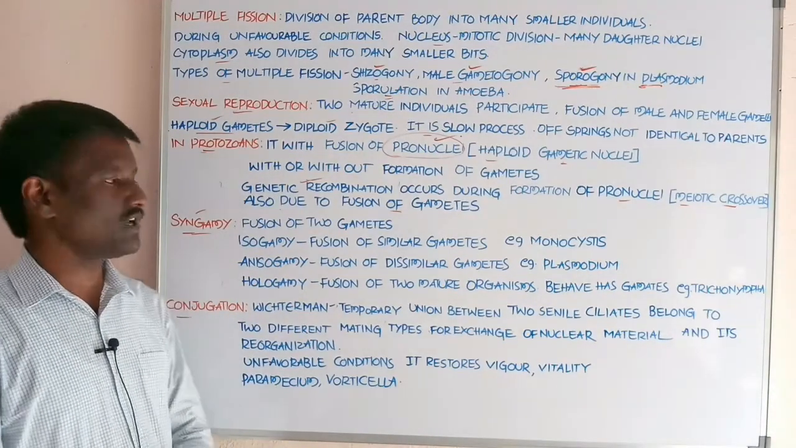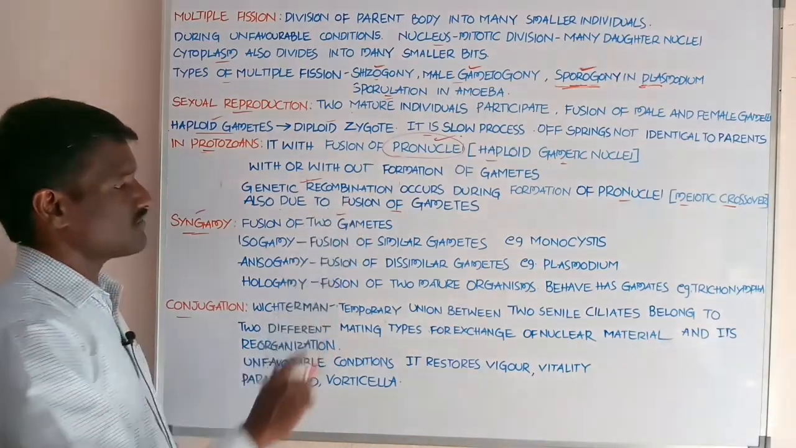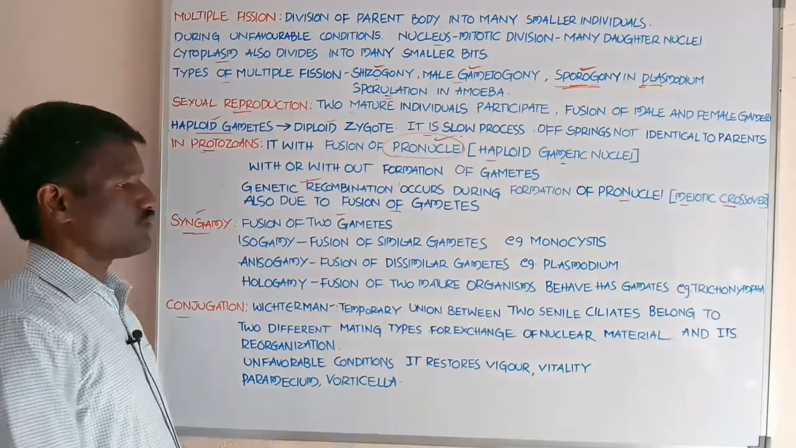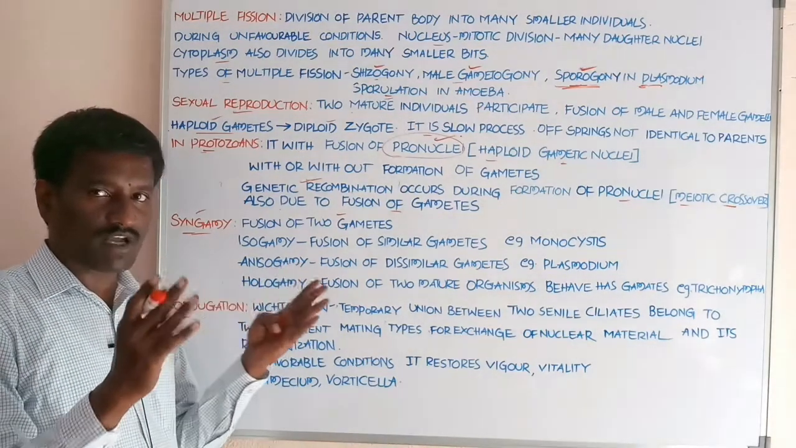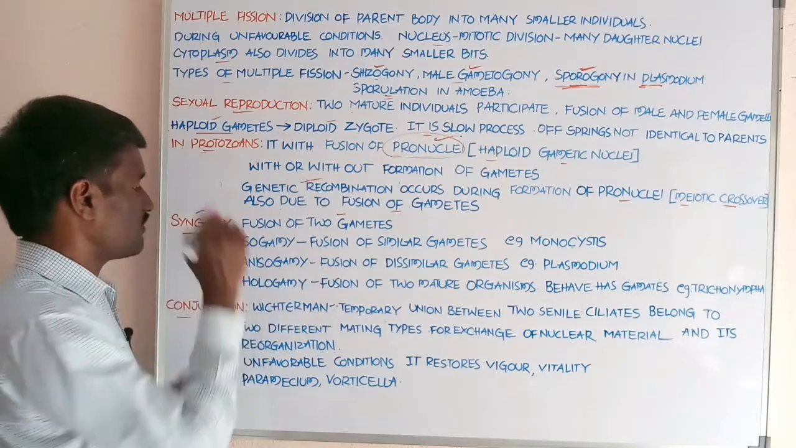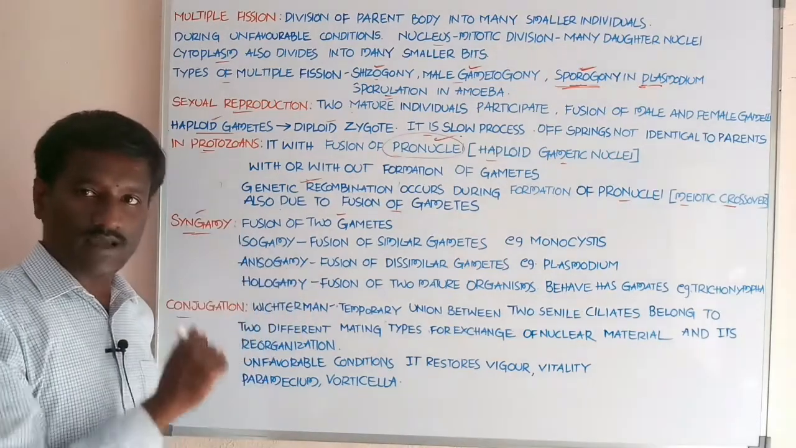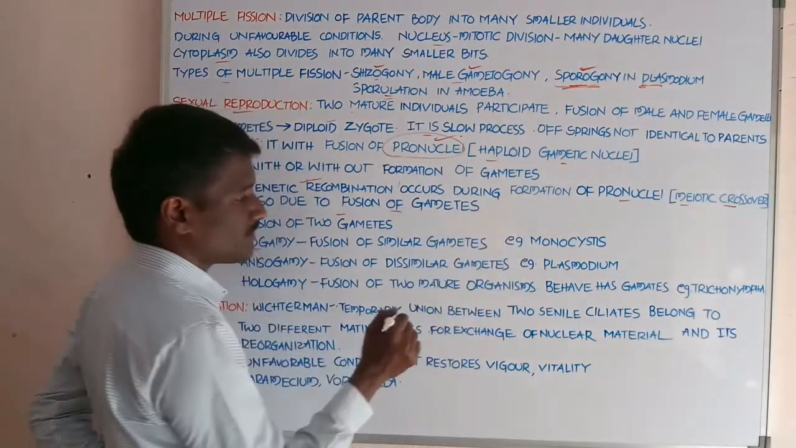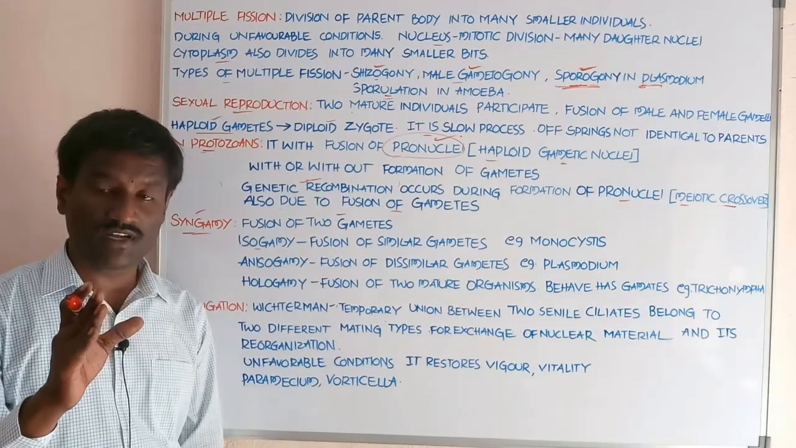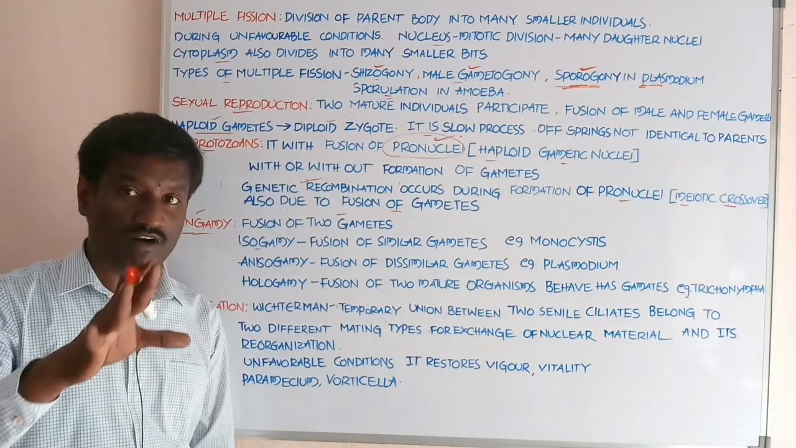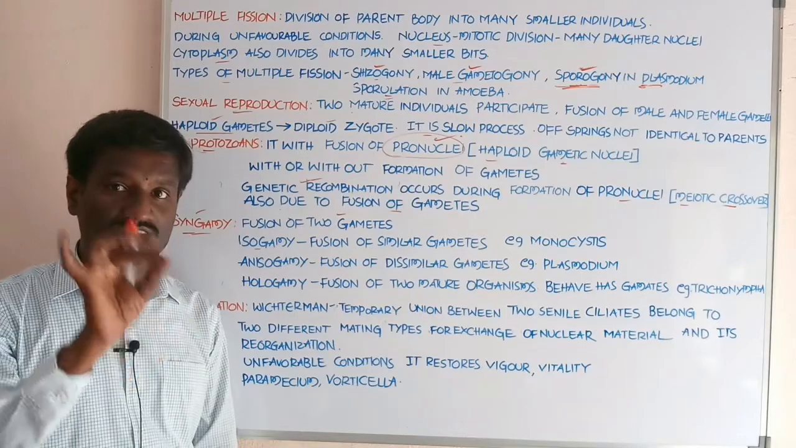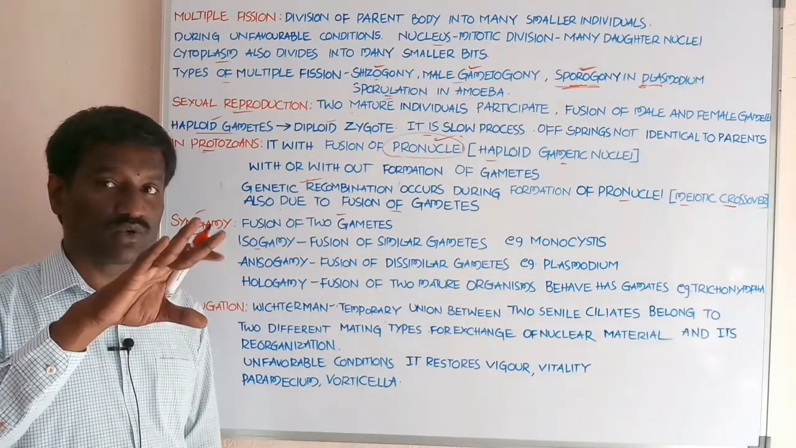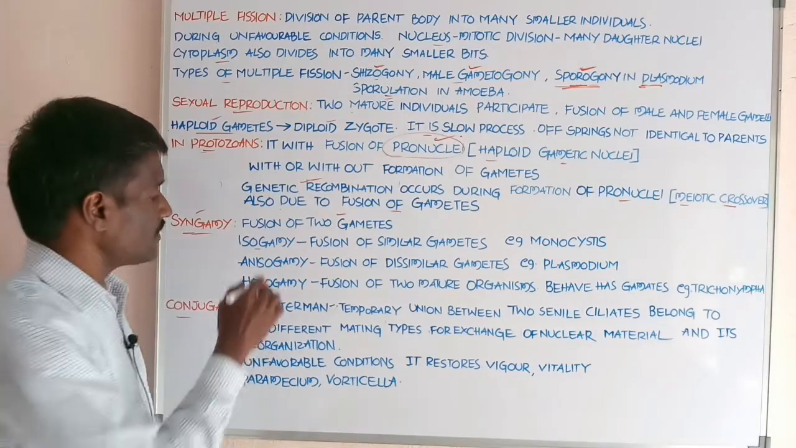What about syngamy? Syngamy means fusion of gametes. Fusion of the male and the female gamete is called syngamy. It is divided into three types in protozoans. Isogamy, fusion of similar gametes. Students, similar gametes means both the male and the female gametes are similar in size and shape. That is the syngamy between two similar gametes, called isogamy.